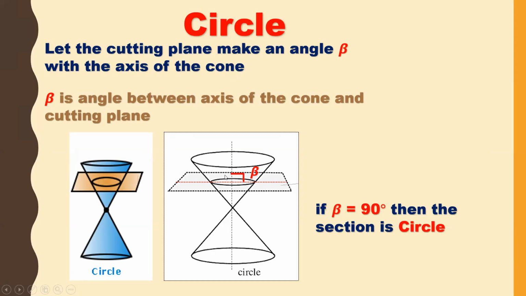So how do we get a circle in the conic section? If we cut the double napped right circular cone with a plane making an angle of 90 degrees, this is 90 degrees, then you will get a circle.